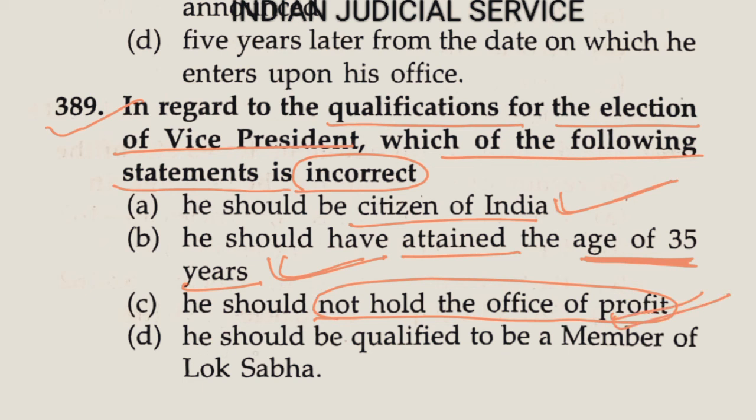Now the last one, he should be qualified to be a member of Lok Sabha. This is absolutely wrong here. For Vice President, he should be qualified to be a member of the Council of State, means Rajya Sabha, not Lok Sabha. That condition is for President, and the Vice President condition is that he should be qualified for membership of the Council of State. So this option is absolutely wrong. So this is our answer here, option D.